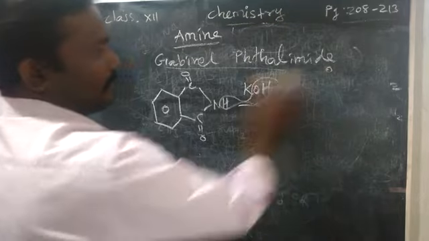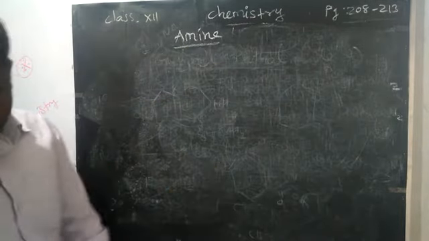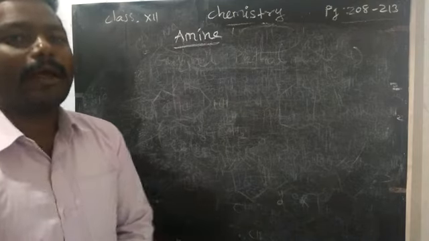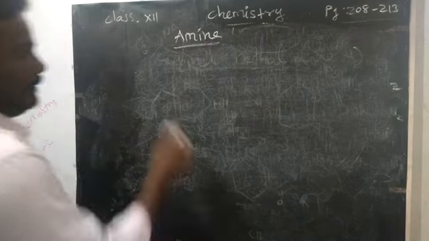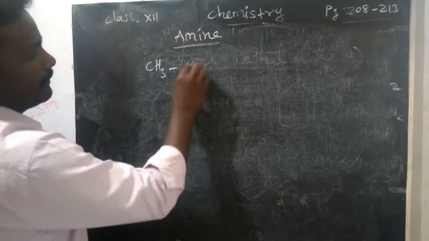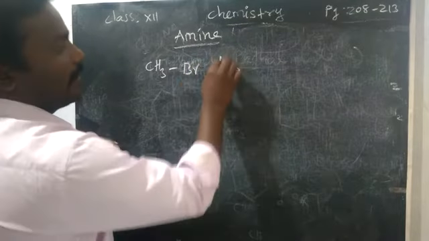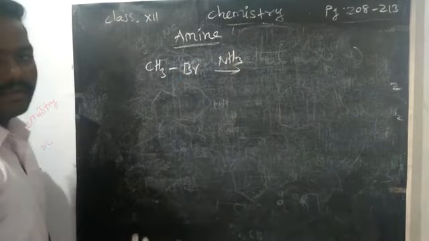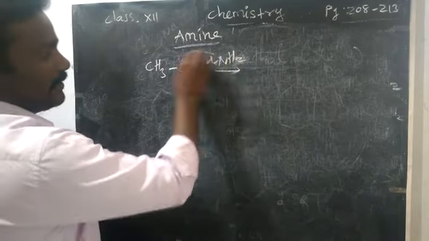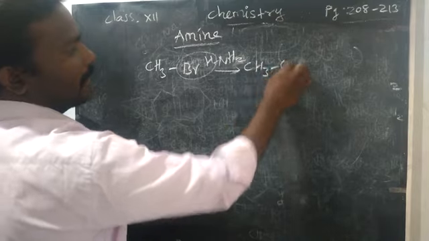Next, aminolysis. What do you mean by aminolysis? Hofmann's aminolysis means we are going to add ammonia to an alkyl halide. So what is the alkyl halide? We can take methyl bromide, an alkyl halide, with ammonia, NH3. What will happen? NH3 you can split into H and NH2. HBr you remove. So you will get a primary amine, methylamine.